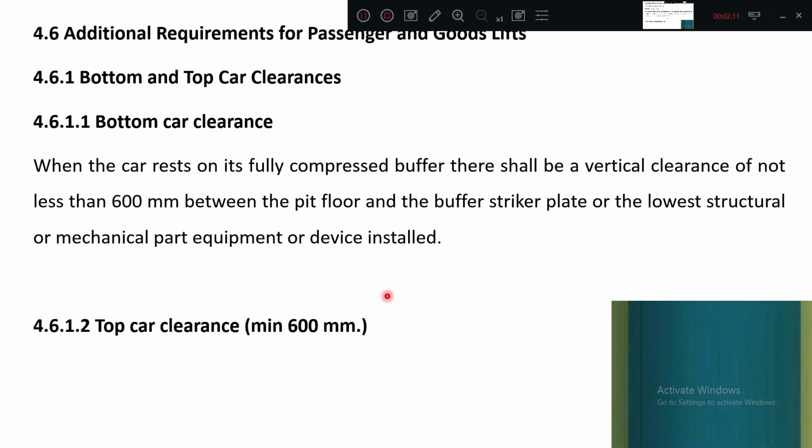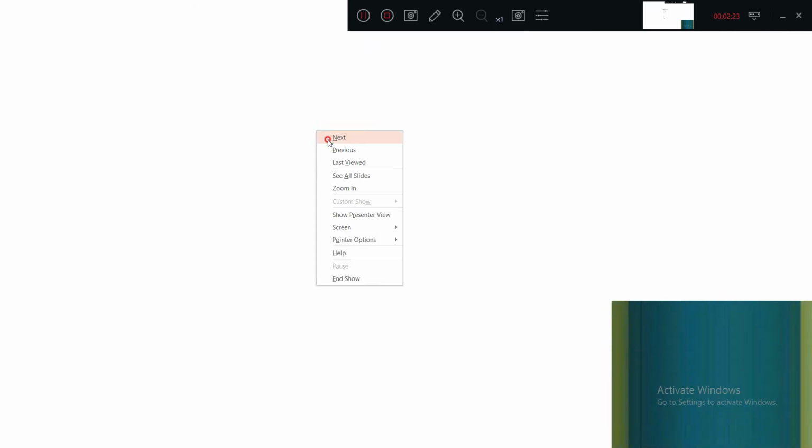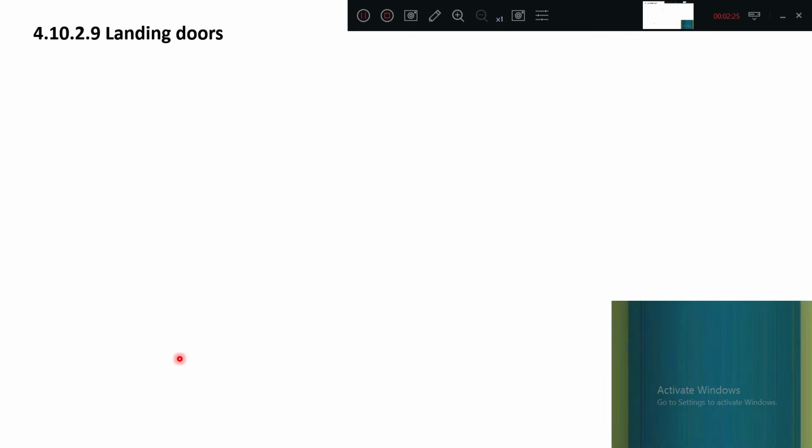Similarly we have top car clearance, means what? From top of the car or cab to the machine room or the machine beam. So there it has 600 mm. So obviously you remember 600 mm is the both side clearance minimum.